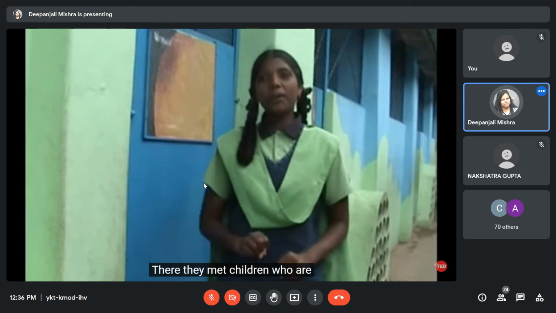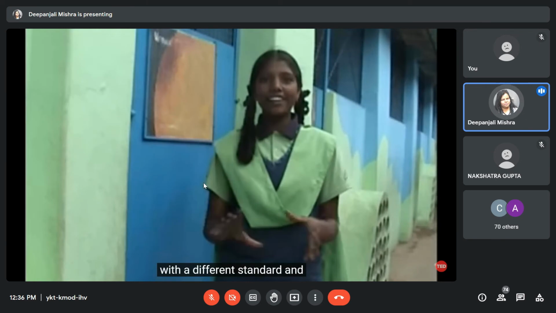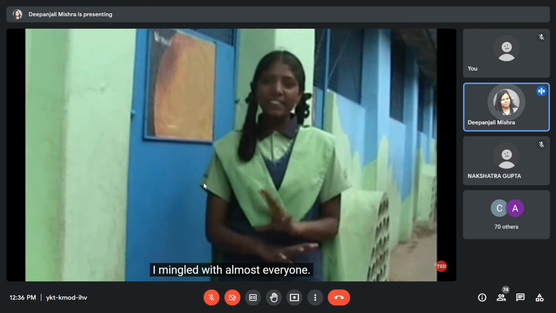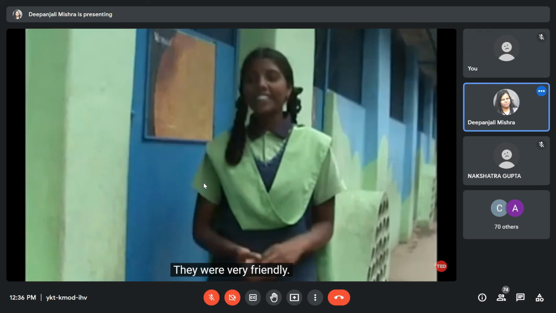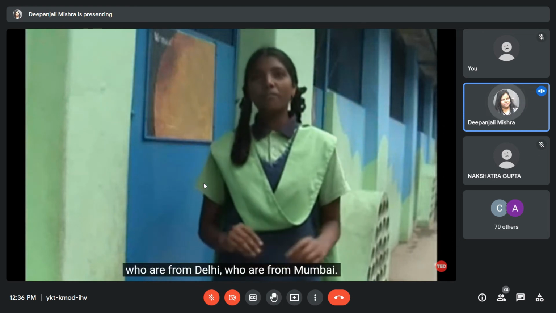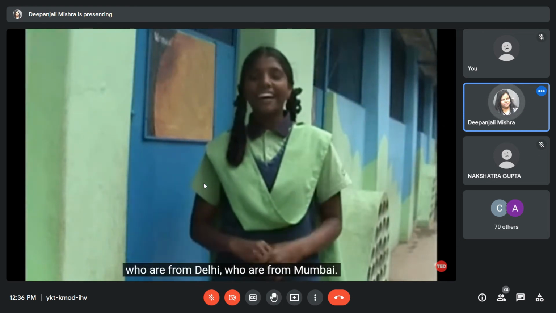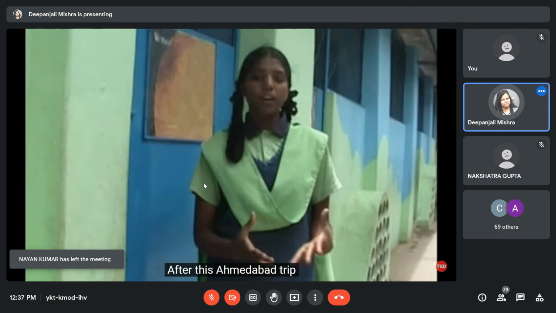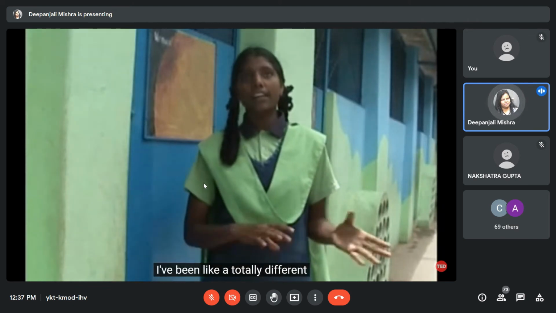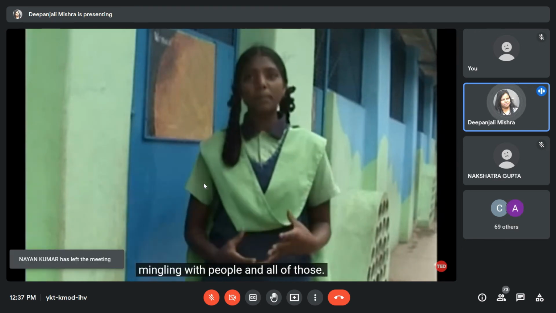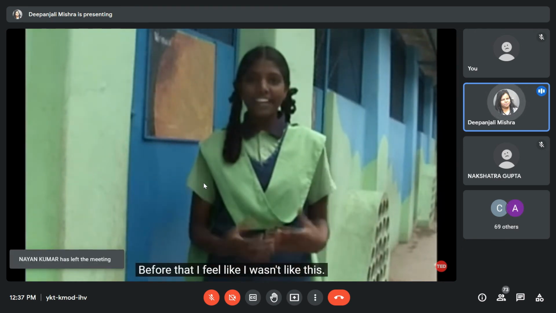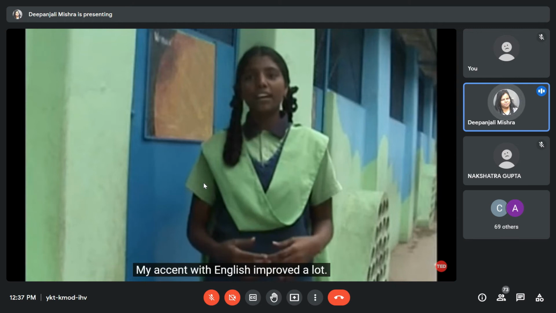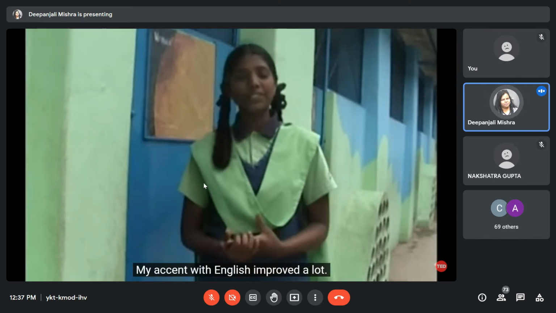We met children who are of a different standard, with a different mindset, a totally different society. And I mingled with almost everyone. They were very friendly. I had very good friends there who are from Delhi, who are from Mumbai. Even now we are in touch through Facebook. After this Ahmedabad trip, I'm totally different, like mingling with people. Before that, I wasn't like this. I don't even mingle. I don't start speaking with someone so quickly. And my accent with English improved a lot.